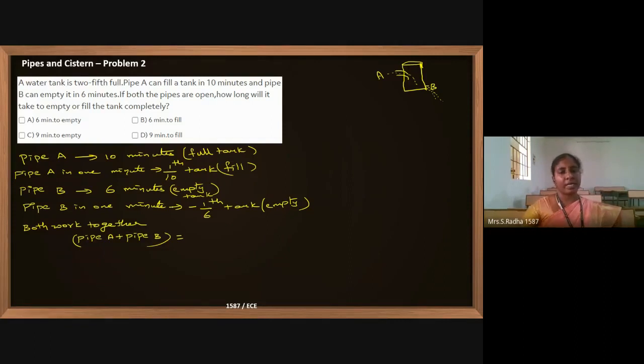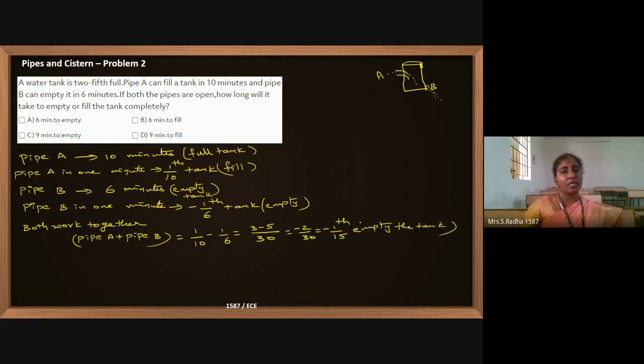So this is 30 and this is 3 minus 5, which is minus 2/30, which means minus 1/15th. Which means if both are working together, they will try to empty the tank.